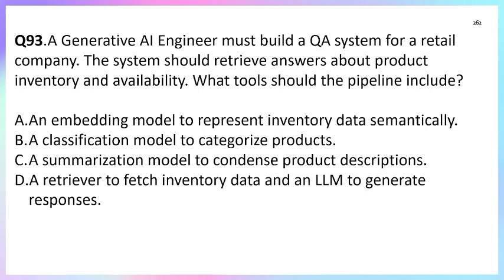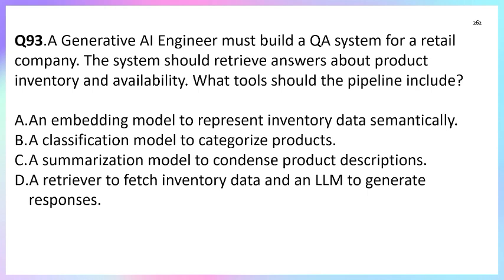So what is the question asking? We have to build a QA system for a retail company, and the system should retrieve answers about product inventory and availability. Meaning, what is the product, what is the availability. This is the type of question the user will ask and the model should reply about. A summarization model would condense product descriptions, so option C is incorrect.